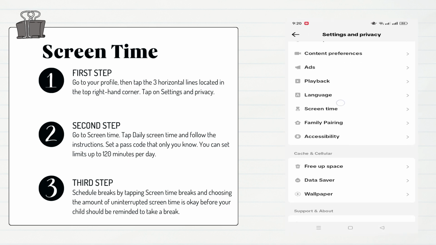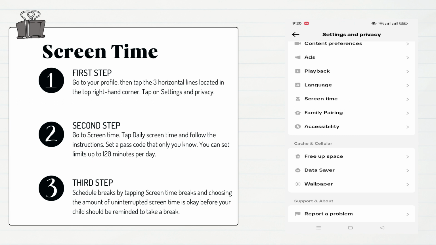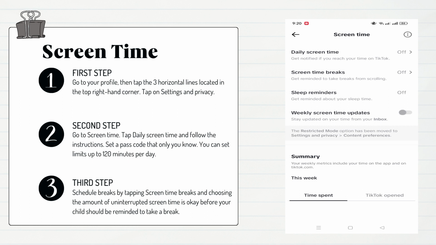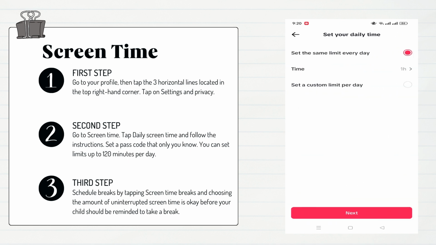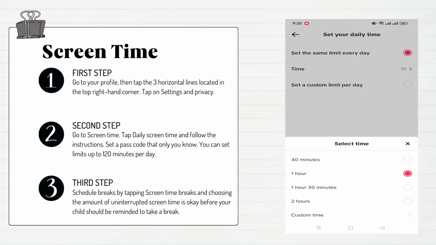Step 2. Go to Screen Time. Tap Daily Screen Time and follow the instructions. Set a passcode that only you know. You can set limits up to 120 minutes per day.